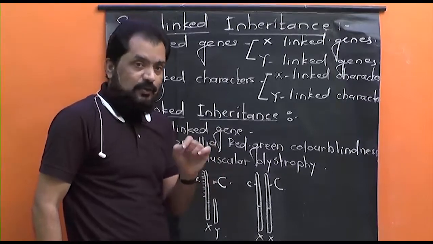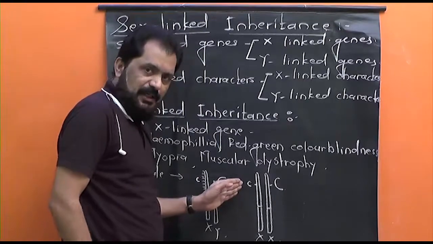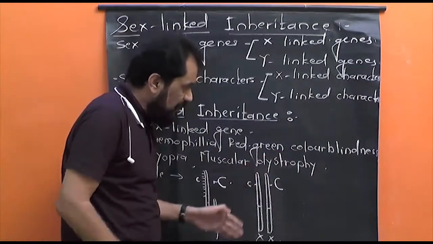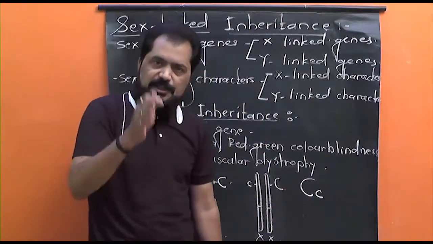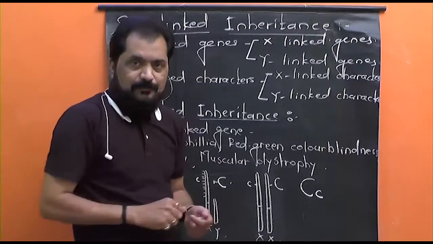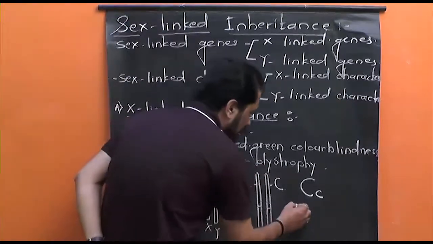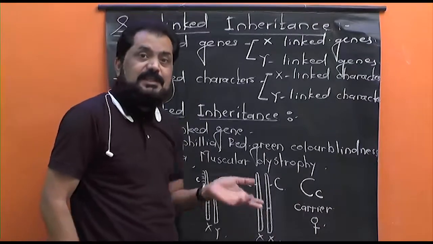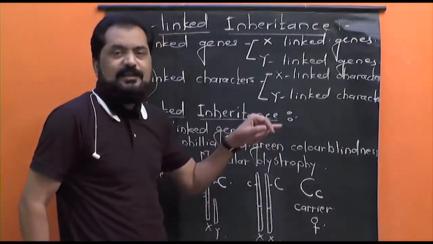पण actually such females carry that small c gene, that is recessive gene for color blindness, and that's why such females with genotype capital C, small c, such heterozygous females are not said to be normal. They are not said to be normal. Such females are known as the carrier females. Why? Because these females carry the gene for that particular X-linked character.